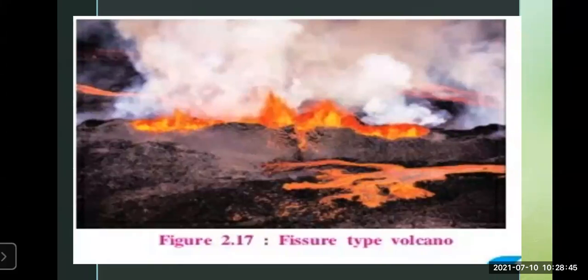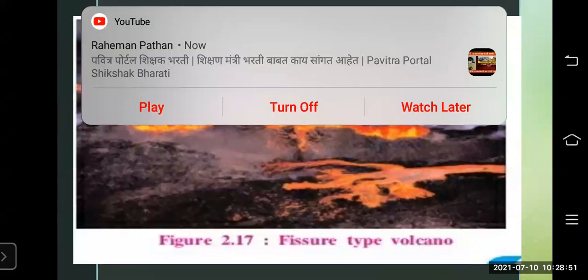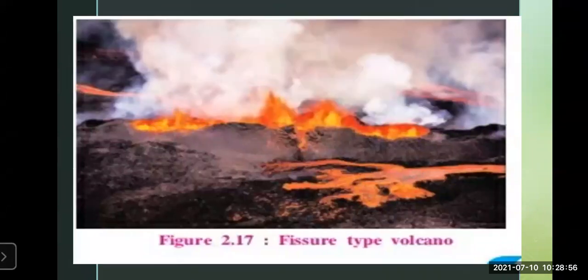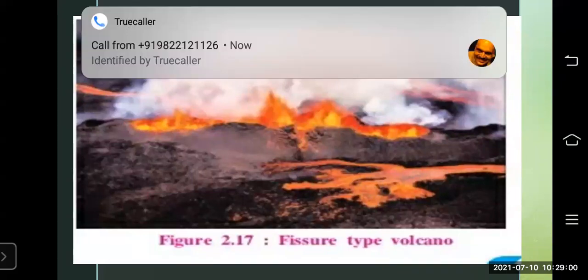Now what is this fissure type volcano? Fissure means many openings. Here, the lava doesn't come out from one opening. It comes out through many cracks nearby. It covers the area and many cracks are forming nearby, and from those many cracks it is erupting.